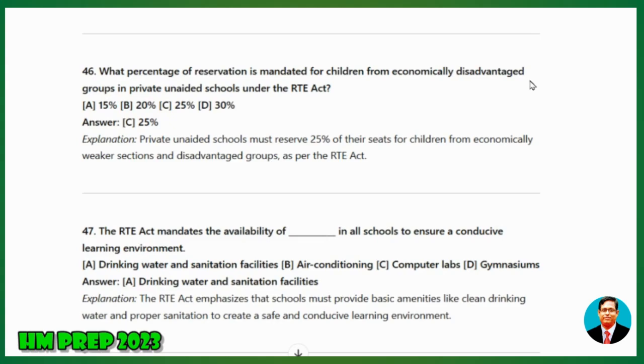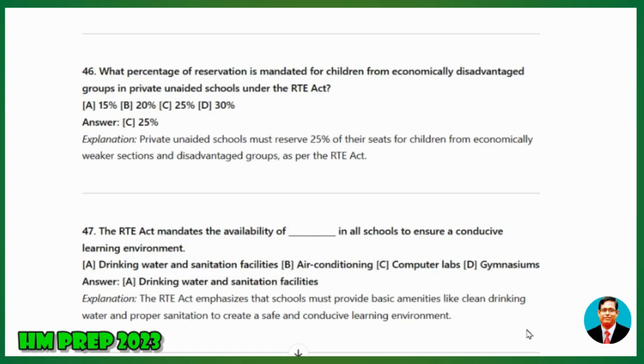47. The RTE Act mandates the availability of what in all schools to ensure a conducive learning environment? A, drinking water and sanitation facilities, B, air conditioning, C, computer labs, D, gymnasiums. Answer: drinking water and sanitation facilities. Explanation: The RTE Act emphasizes that schools must provide basic amenities like clean drinking water and proper sanitation to create a safe and conducive learning environment.